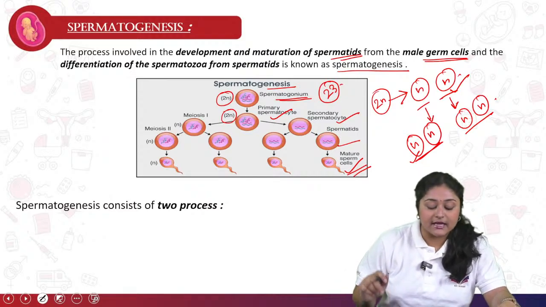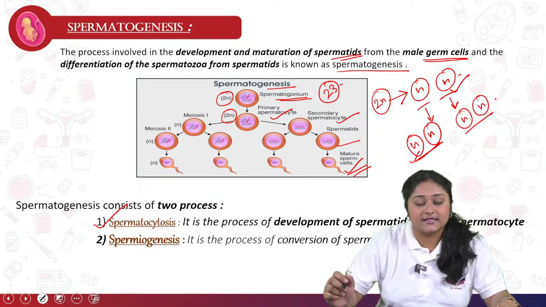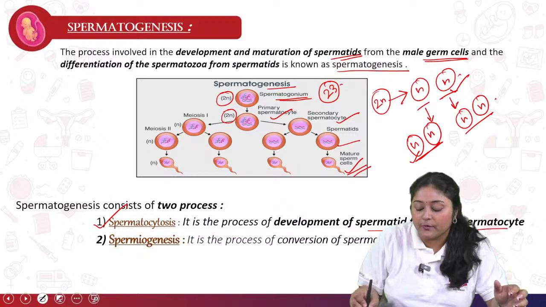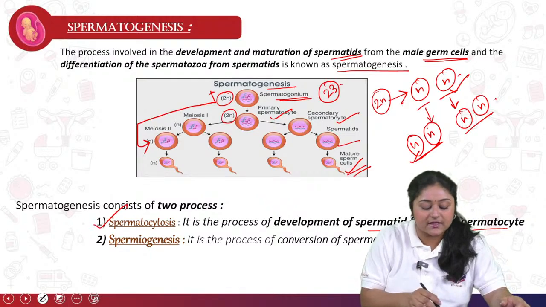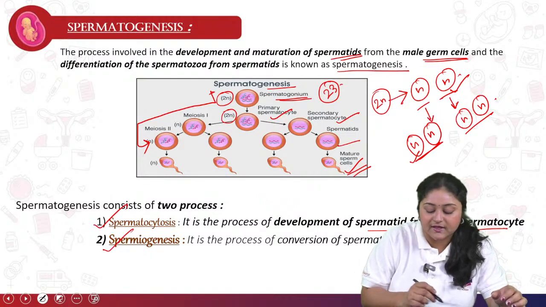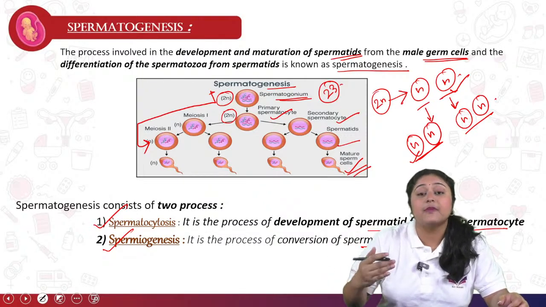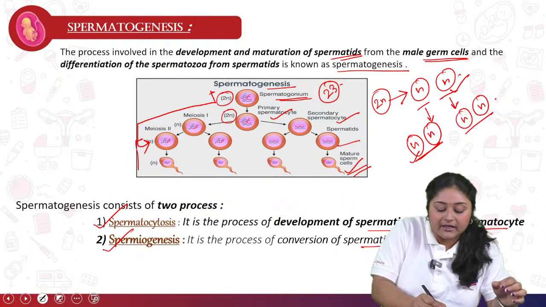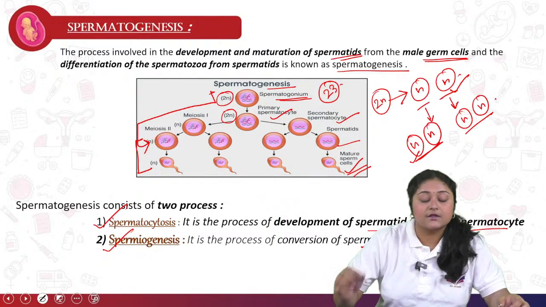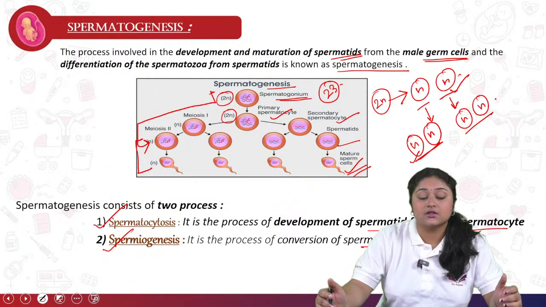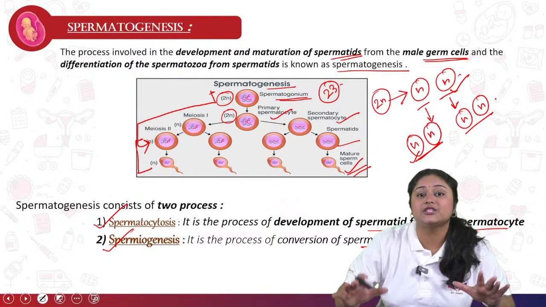Now spermatogenesis also consists of two processes. First is spermatocytogenesis, the formation of the spermatid from the spermatocyte, meaning from the spermatogonia till meiosis 2. This process is known as spermatocytogenesis. And spermiogenesis is the conversion of the spermatids into the spermatozoa, meaning the spermatid becoming a mature sperm cell. So the first 3 phases are spermatocytogenesis and the last phase is spermiogenesis. So this is all about spermatogenesis as well as male germ cell production.